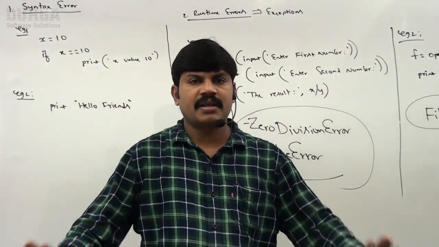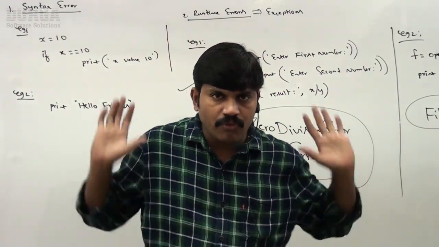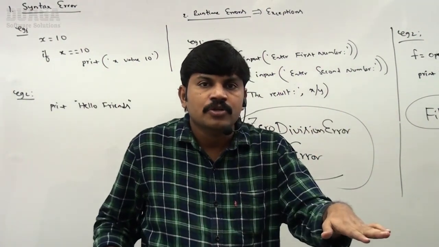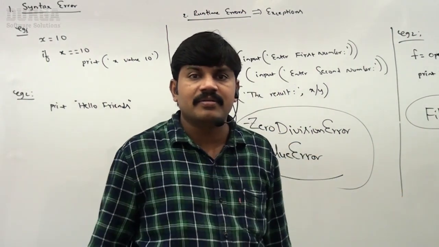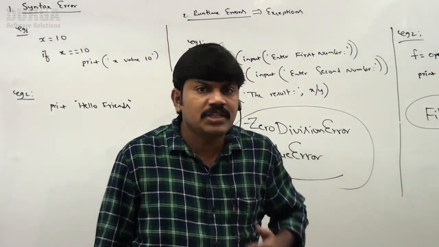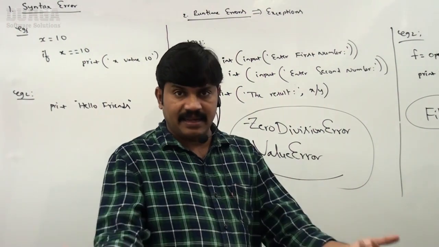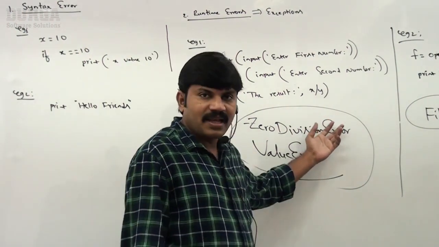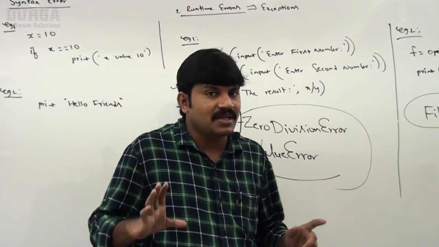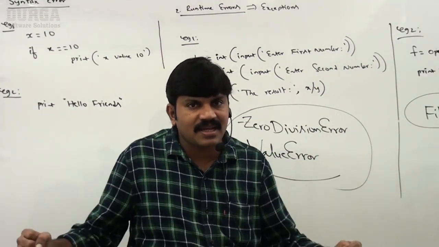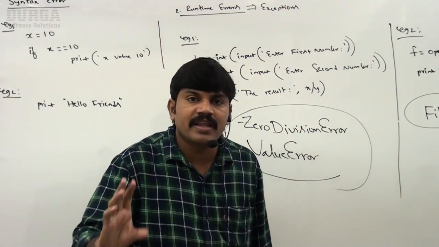So my driver is good. Next, the vehicle is also in good condition. Happily it is going on. Then the opposite way, one drunk driver came and hit our car. Then automatically, have you observed, right? Now it's not our mistake because something went wrong at runtime, which is an accident, a real accident, which is something like runtime errors. Are you in a position to understand, right? Take very special care. What is the difference between syntax error and runtime errors? The exception handling concept is applicable only for runtime errors.